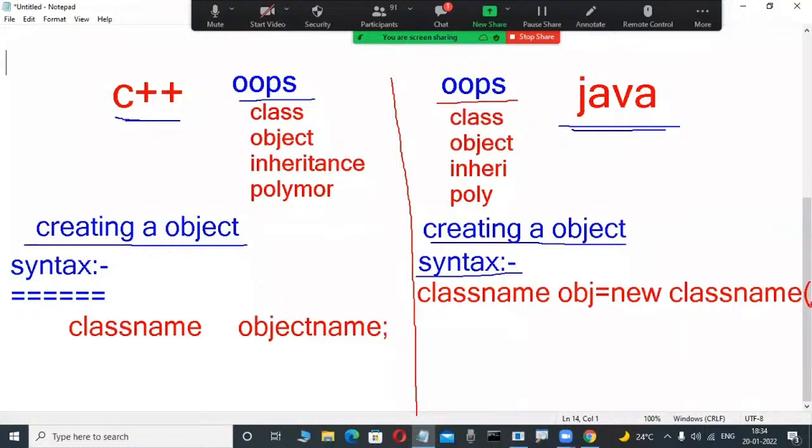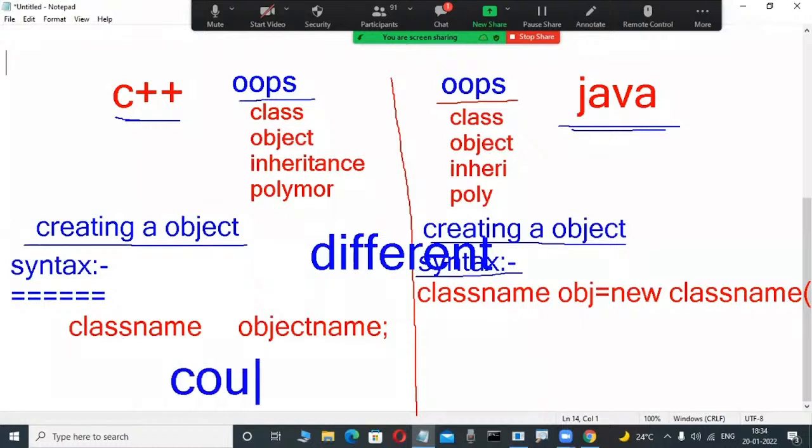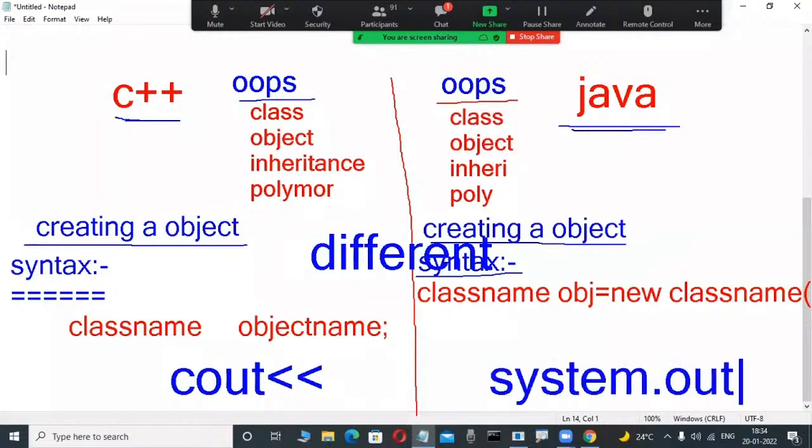Observe, that's why these two languages are syntactically different or same? Different. Conceptually, OOP concepts are the same, but syntactically different. And functions are also totally different. Suppose in C++ I want to display output, cout is a function for streaming output. And in Java, what is the function? System.out.println. That's why they are syntactically different.